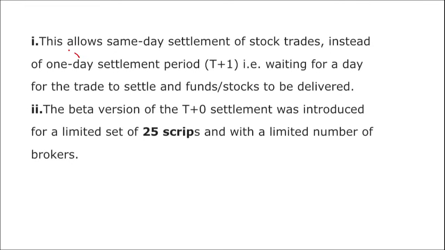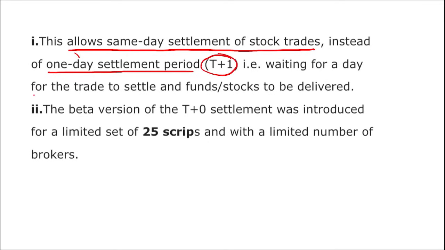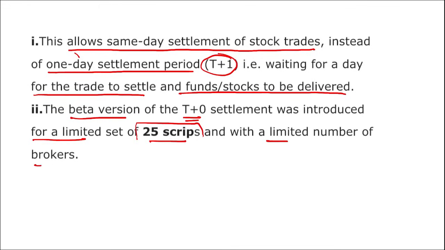Apart from this, this allows the same day settlement of stock trades instead of 1 day settlement, that was T+1, that is waiting a day for the trade to settle and funds or stocks to be delivered to you the next day. But this beta version of T+0 settlement was introduced for a limited set of 25 scrips and with a limited number of brokers, right? And if this goes through, and if this is implemented in the correct way without any negatives and people are liking it, then this can be implemented permanently, right?